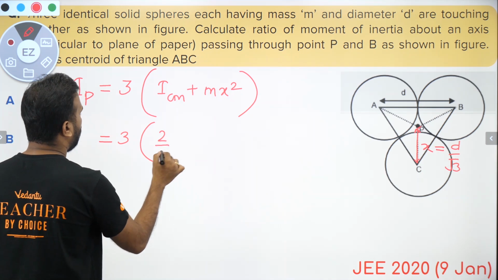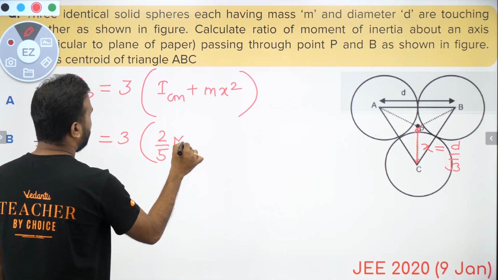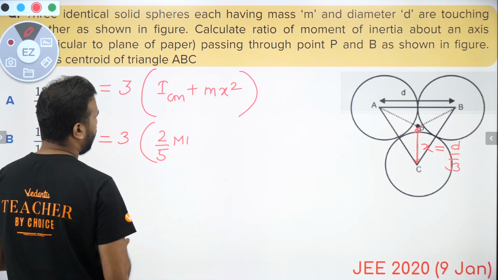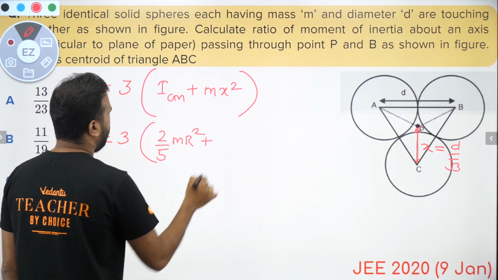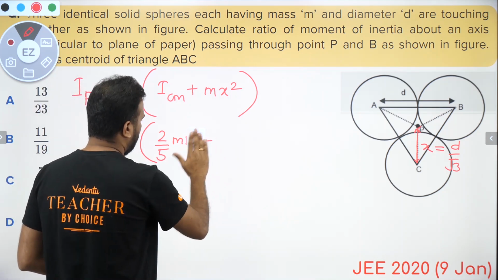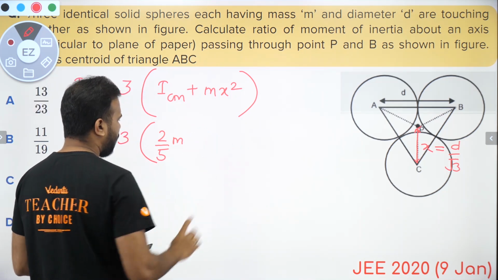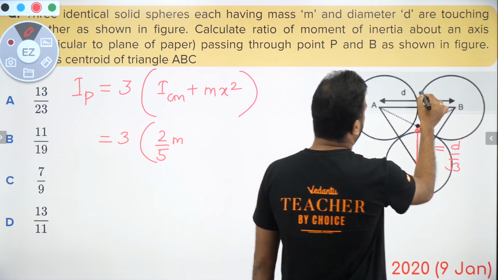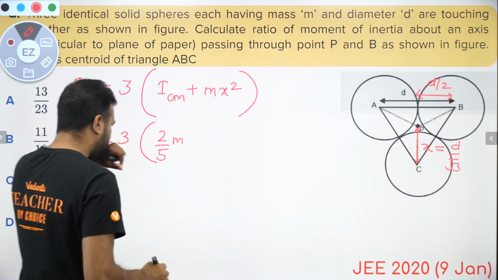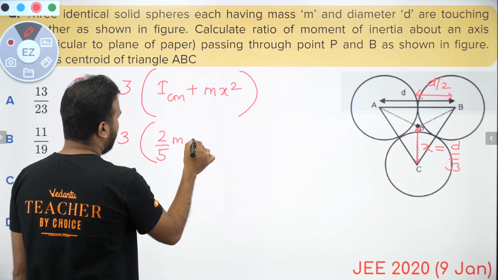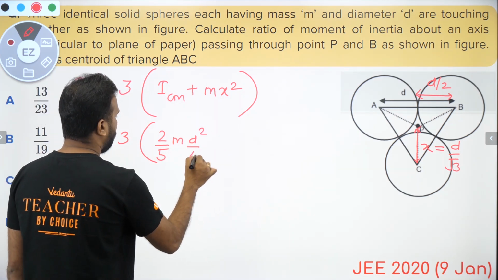Moment of inertia about center of mass for a solid sphere is 2 by 5 m r square, using small m. Instead of writing it as capital R, you can see that the radius is going to be d by 2. So when I square that, I'll be getting d square by 4.